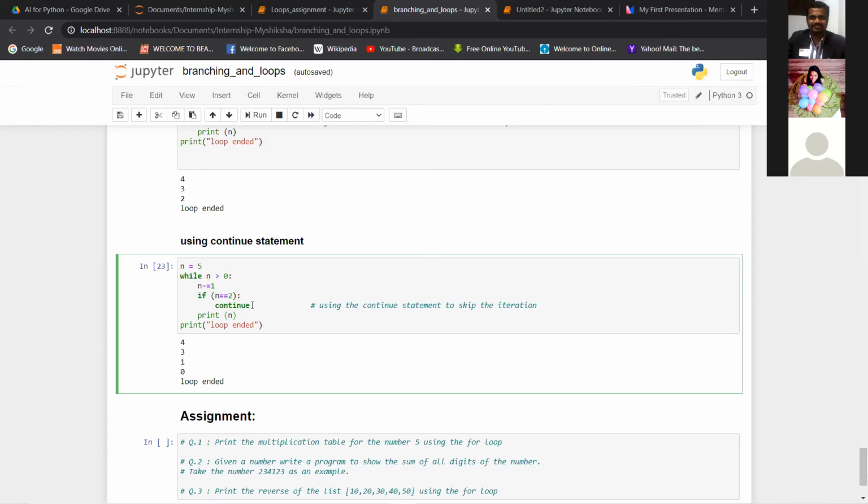Because continue will help you to skip certain repetitions of the loop. So if I don't want to print 2, I can use continue. If I don't want to use the loop for a certain number, I can use continue to skip to the next one.